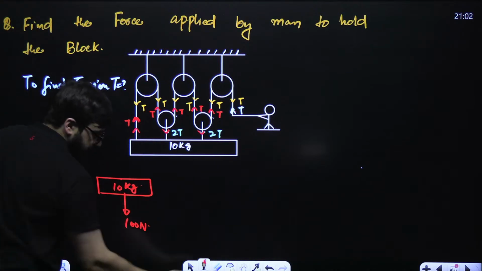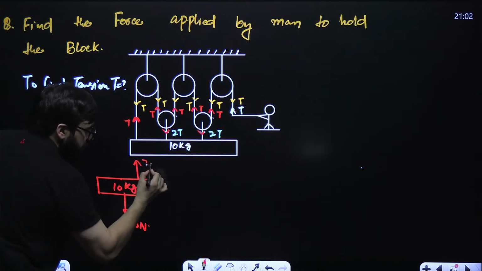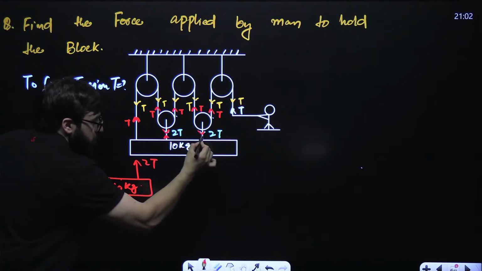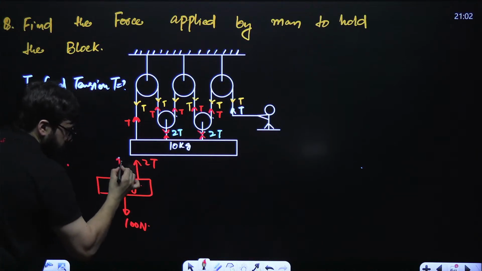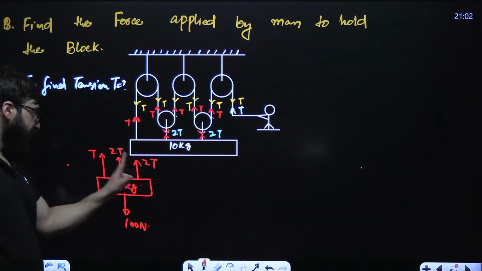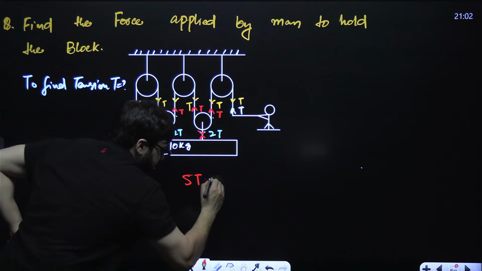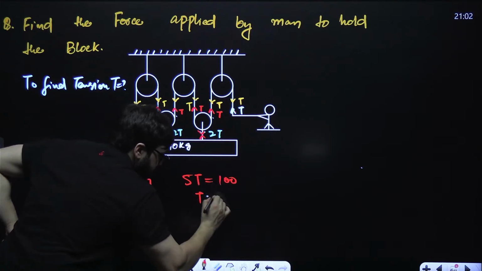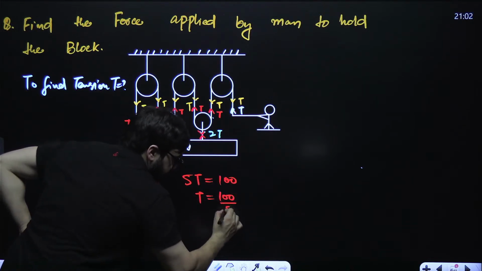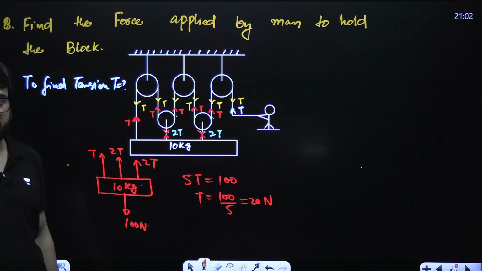Guys, in the upward direction, the forces acting are this 2T, this will be the direction over here, and this 2T, and this T. 2T plus 2T plus T is 5T. So over here 5T is equal to 100. T will be 100 by 5, that is 20 Newtons.